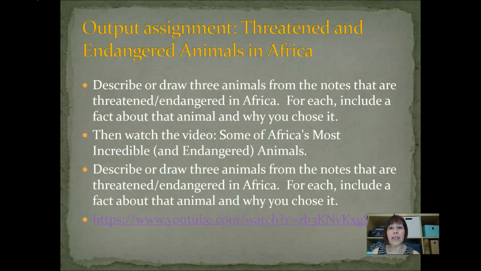So for your output assignment, you're going to be taking a look at threatened and endangered animals in Africa. And I want you to describe or draw 3 of the animals from the notes that I just gave you that are threatened and endangered. For each, include a fact about that animal. So if you didn't write those down, you'll need to go back and take a look at the slides. And I also want you to write, why did you choose that animal? You have some choices, so pick which ones you found most interesting.